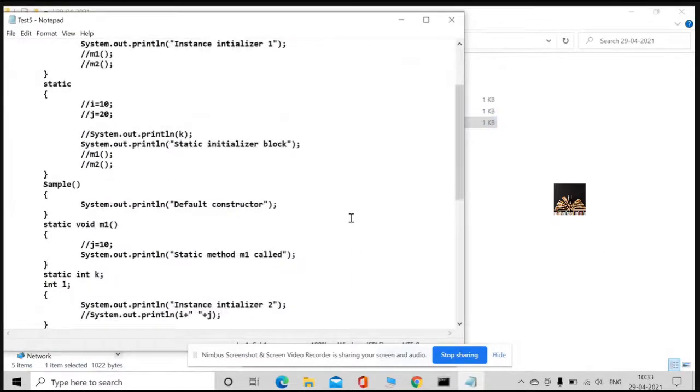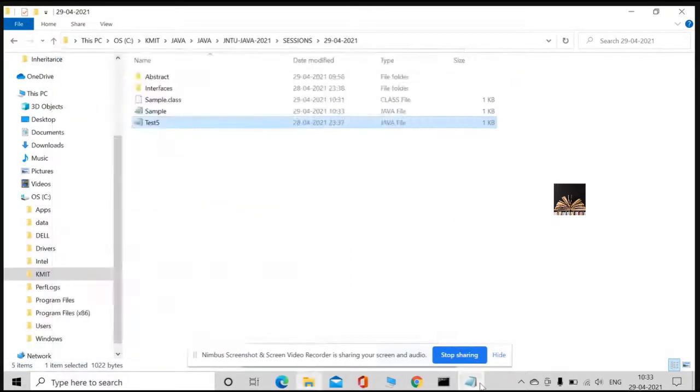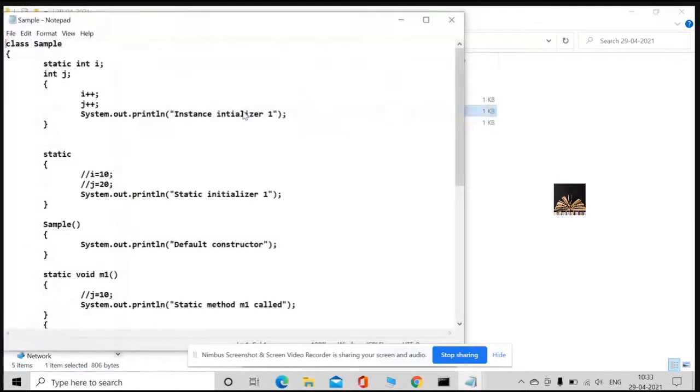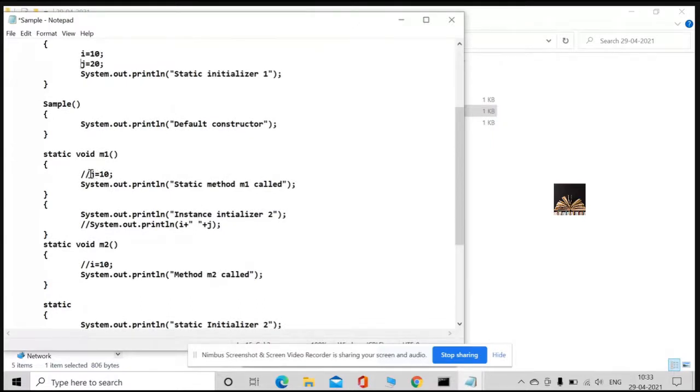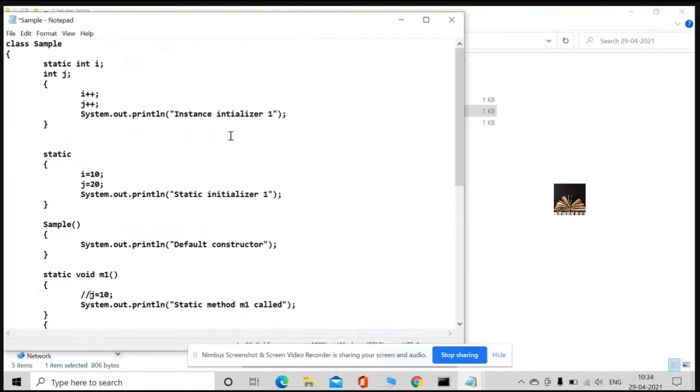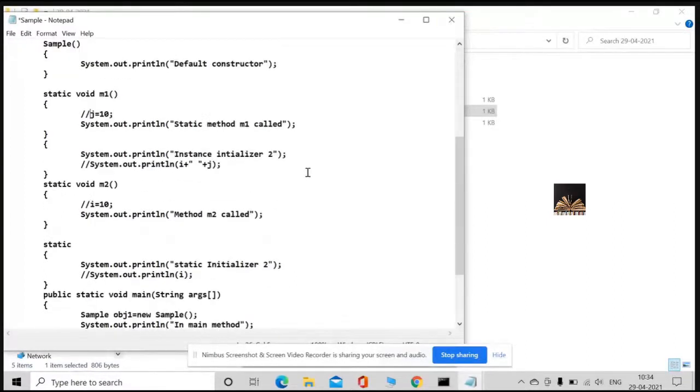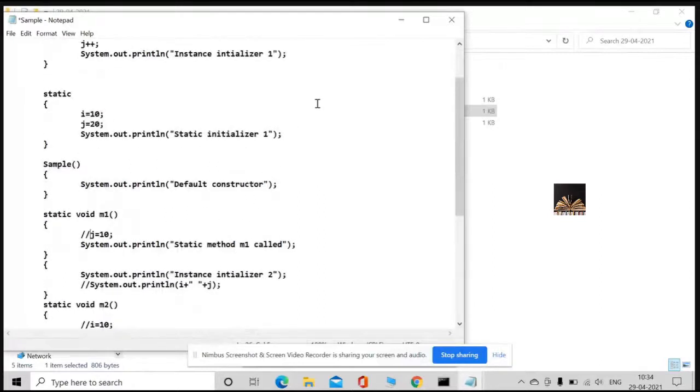Now I'll uncomment all these i, j values. Okay, we'll see in the next example.